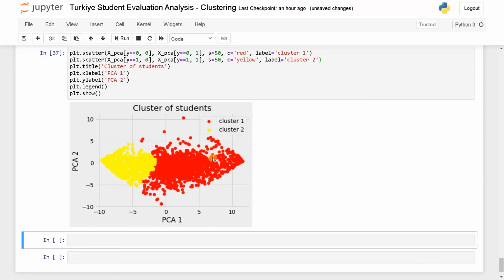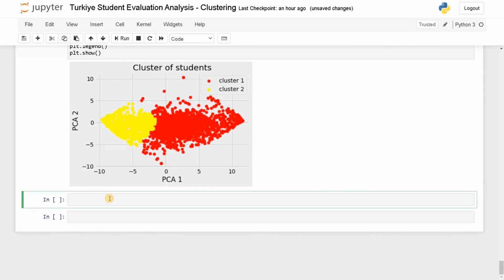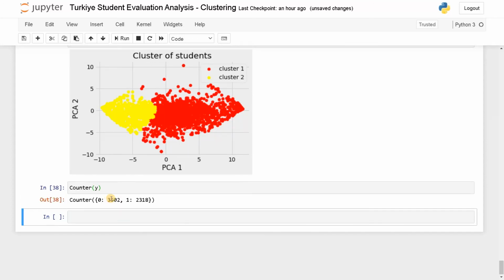Before, in the elbow method, we had three outputs, that is neutral, dissatisfied, satisfied. That is based on our requirements and assumptions only. If you are doing this for some project, the requirements vary, and based on the requirements, the number of clusters also varies. You need to find the best number of clusters based on the requirements. Let's see the number of points belonging to each cluster. Counter of y. As you can see, cluster 1 has around 3500 points, and for cluster 2 we have 2300 points here.